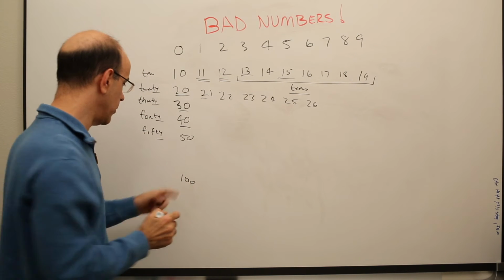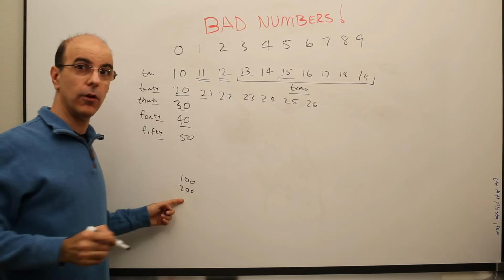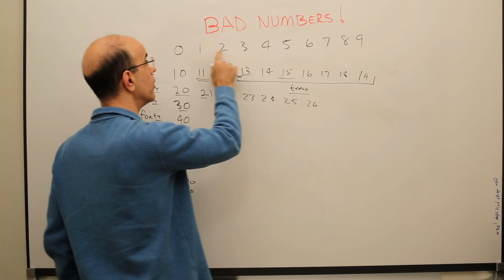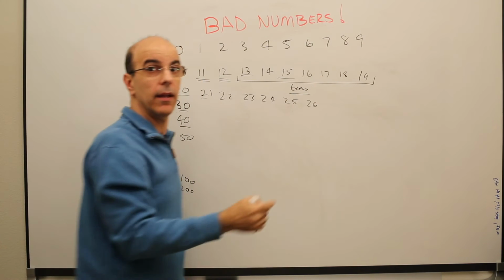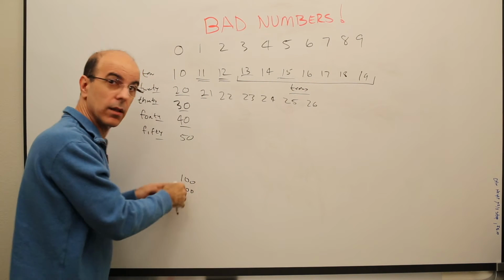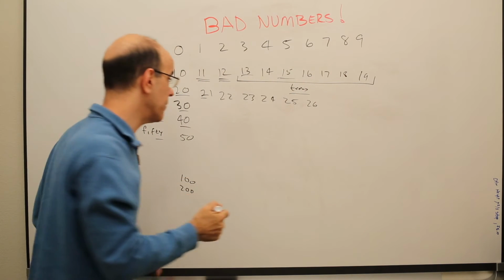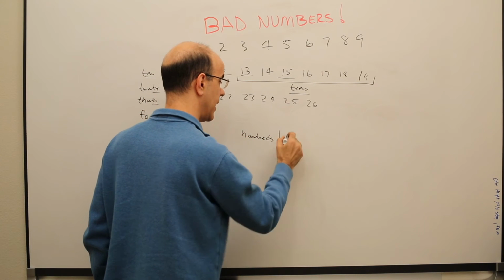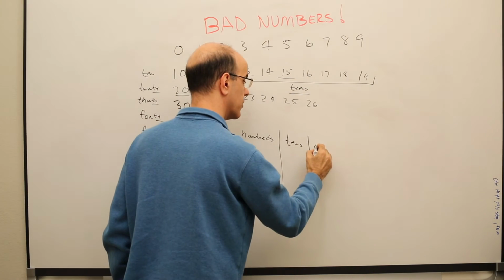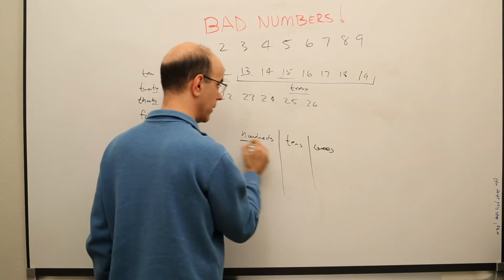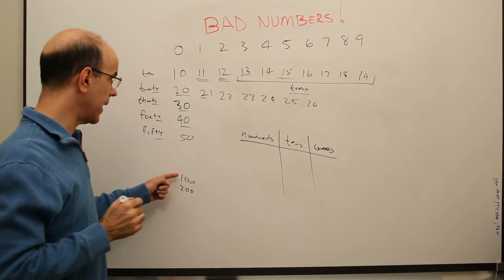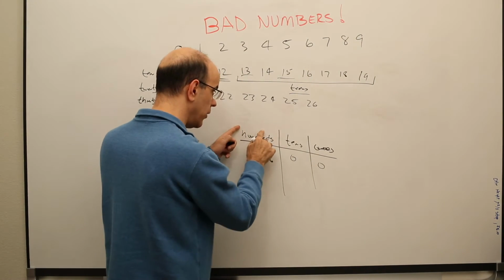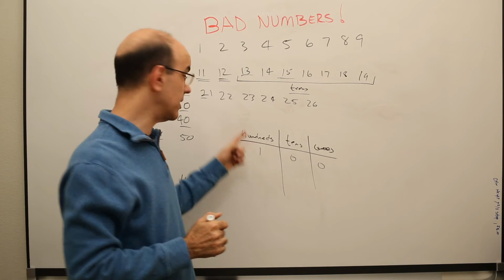So 100, 200, 300, 400, 500, 600, 700, 800, 900. Okay, great. So I'm using these names again, and I'm actually saying the actual column that it's in, okay? So if we look at hundreds, and then tens, and then ones, right? Whoops, ones, if you can read that. Okay, so if I said 100, it'd be 100, right? It's 100. That's cool. I say the number here, I say the column.